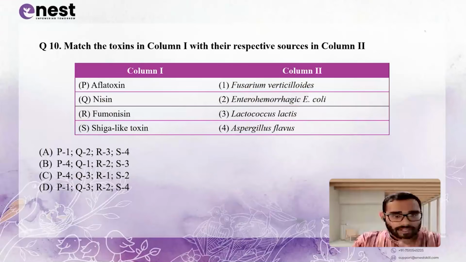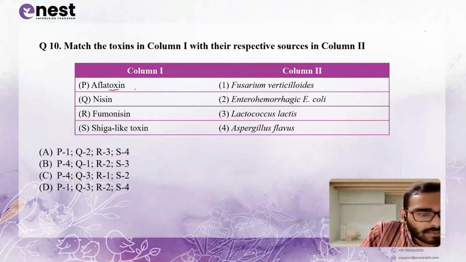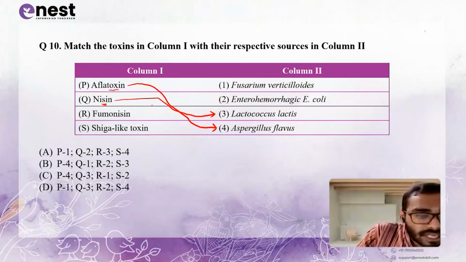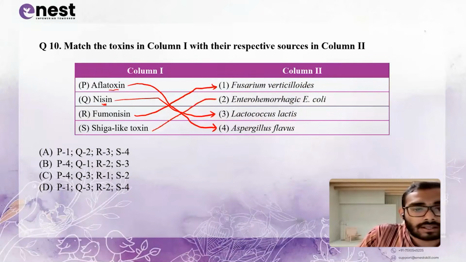The following, very simple. We know aflatoxin can be produced by flavus. Nisin is a natural antimicrobial system found in dairy which can be produced by Lactococcus lactis. Fumonisin can be produced by Fusarium verticillioides. And Shiga-like toxin can be produced by enterohemorrhagic E. coli, the O157 variant.